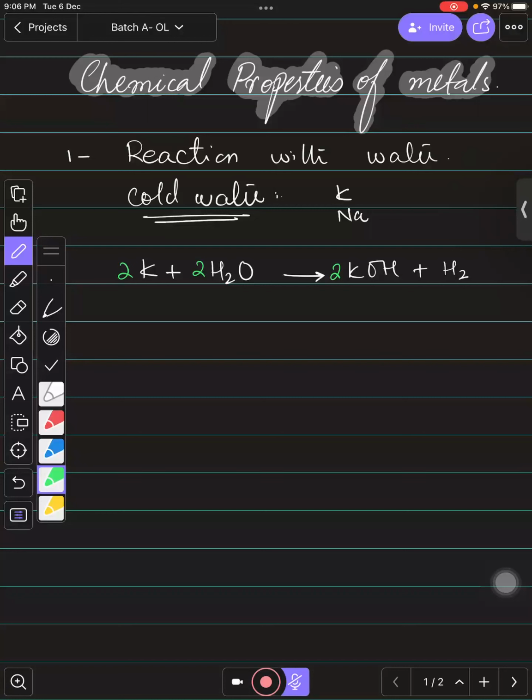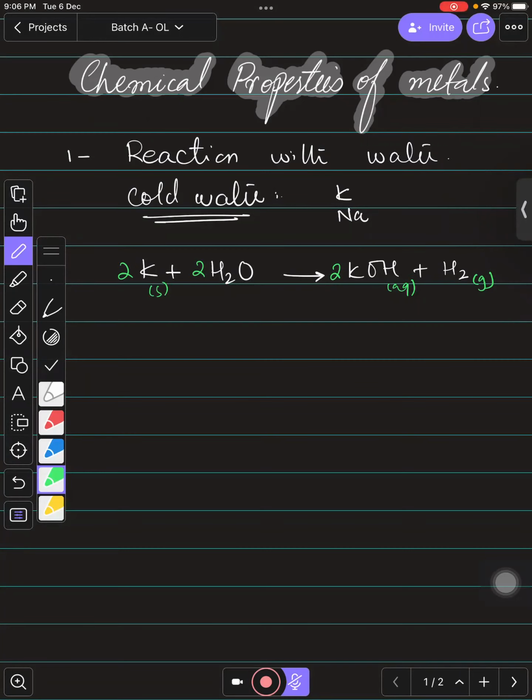This equation is completely saying that we have one of the products which is gaseous. So you can simply say that effervescence would be seen, right? This is one of the observations, and you can see that initially at the start of the reaction we have a solid, and in the product we don't have any solid. So you can even say that the solid disappears, right? And we know that group 1 metals are less dense than water, so they can float on the surface of water. So you can even say that, right? Or this is a fast reaction, you can even say it like that.